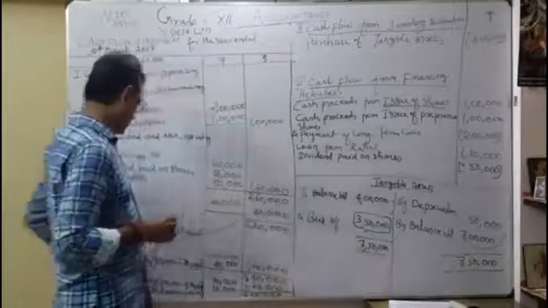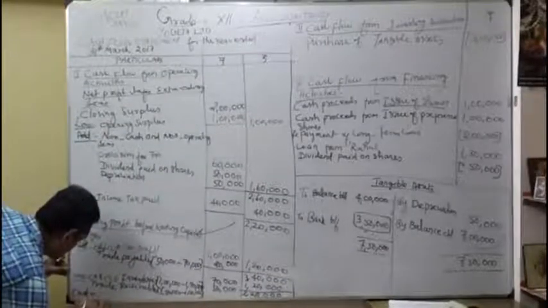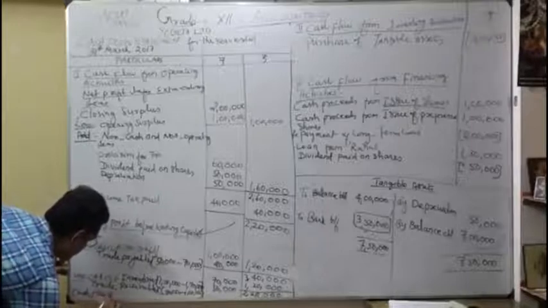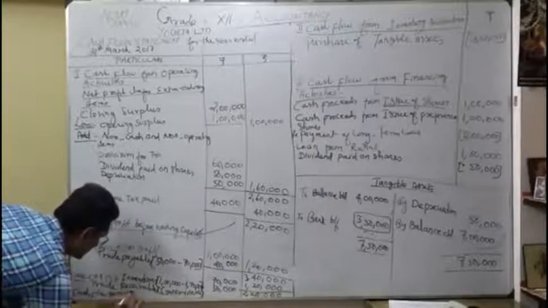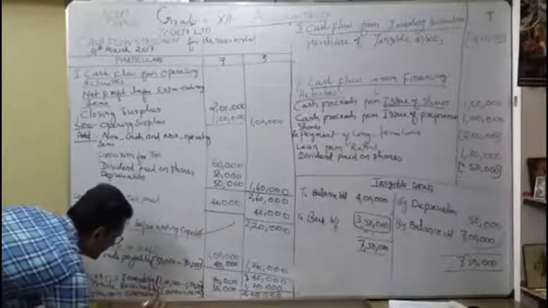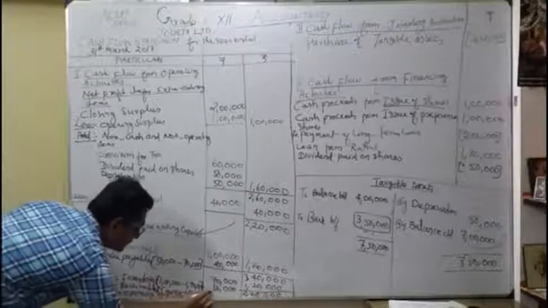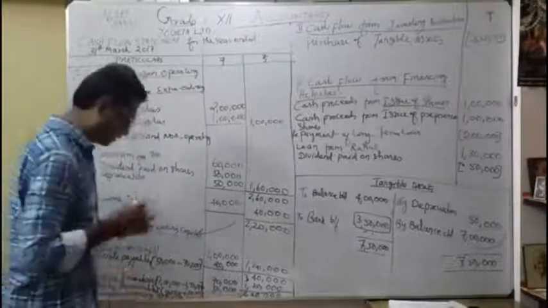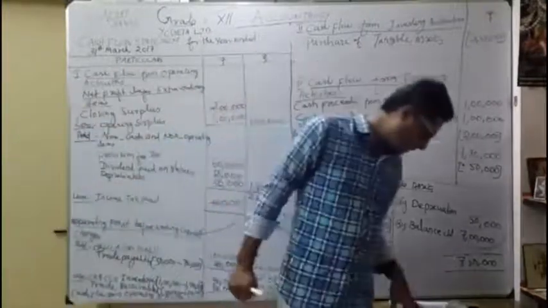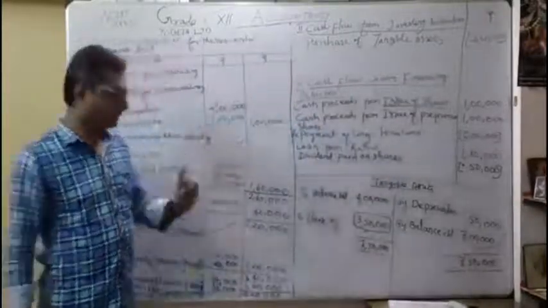Cash flow from operating activities. You are going to write what? Cash flow from operating activities. Okay, how much? 2,20,000. See your book, this is wrong. They printed wrongly 1,20,000. So please change the answer to 2,20,000.